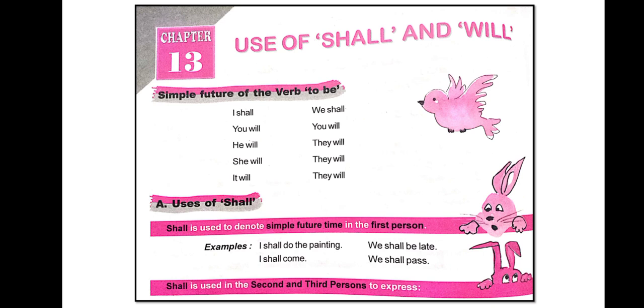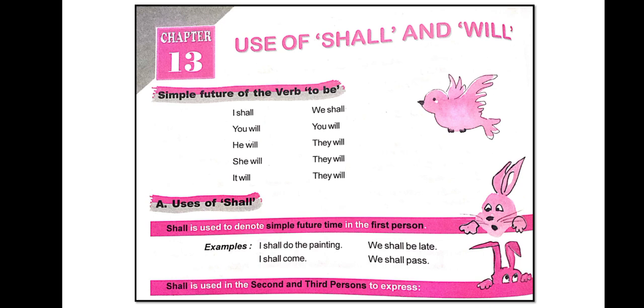First we will discuss the simple future of the verb to be, meaning which kind of simple future tense we use with it. Here you have: I shall, you will, he will, she will, it will, we shall, you will, they will. Here we have I and we. For I and we we use shall; for all other forms we use will.